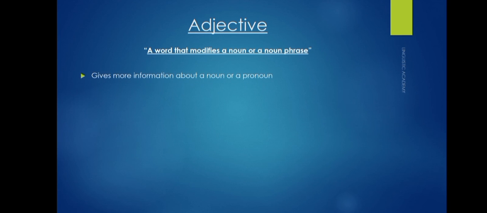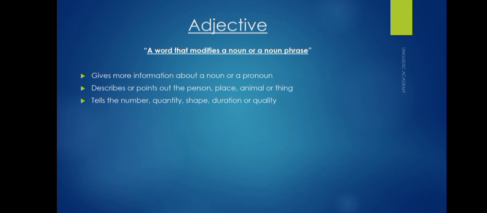We have learnt that an adjective is a word that modifies a noun or a noun phrase. It means that an adjective gives more information about a noun or pronoun. It describes or points out a person, place, animal or thing.